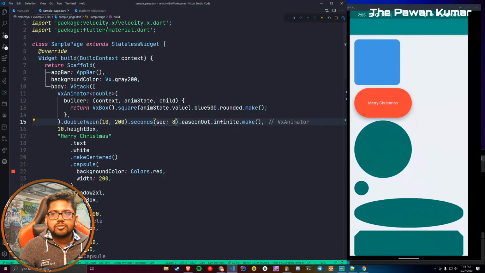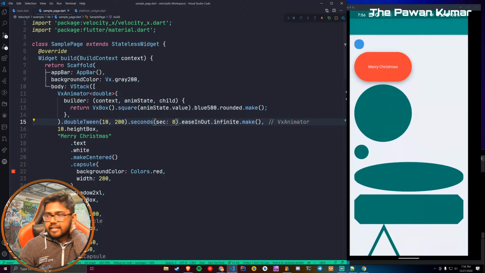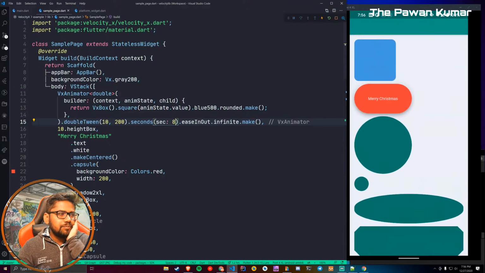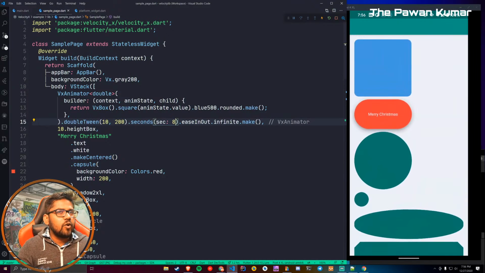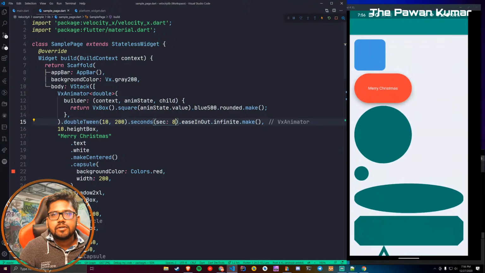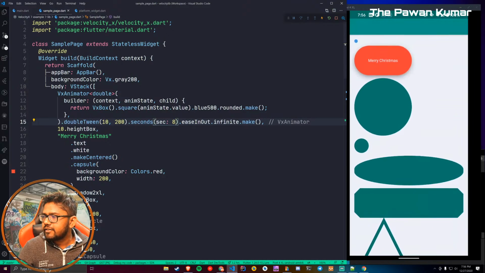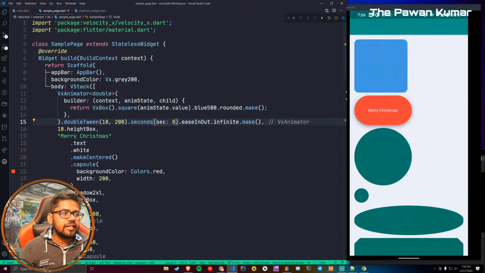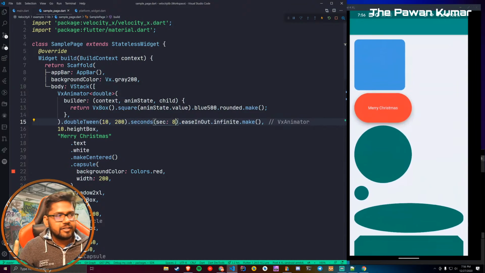Okay, so is it cool? So yeah, man, this is what you can do. Some people can ask, what if we want to have multiple animations? That also you can do. Okay, someone is saying that I just want to animate it only once. How can I do it?